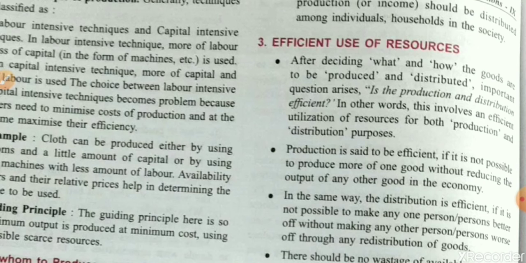When one want is fulfilled, a new want is created in the economy. So wants are always unlimited, but the means of production are limited. How efficiently we use those resources simply represents the efficient use of resources.